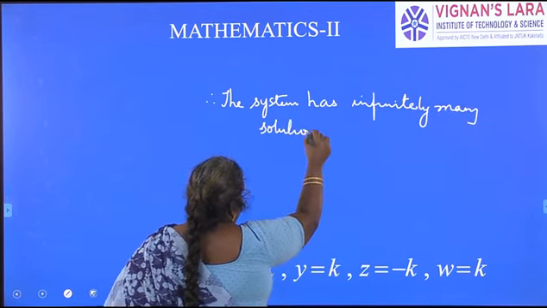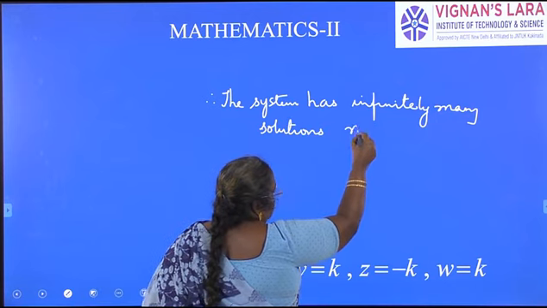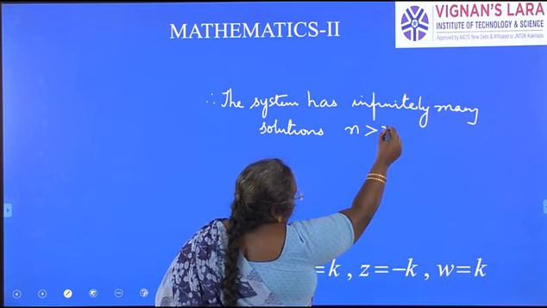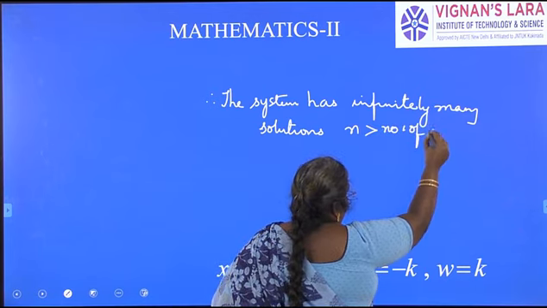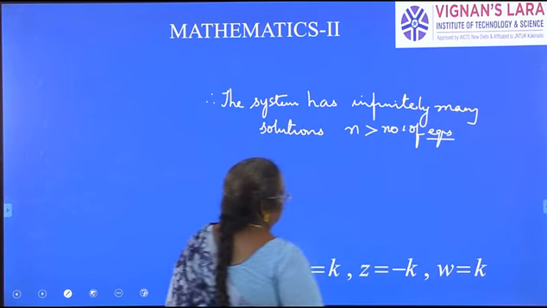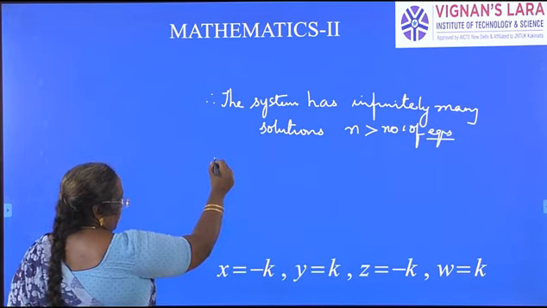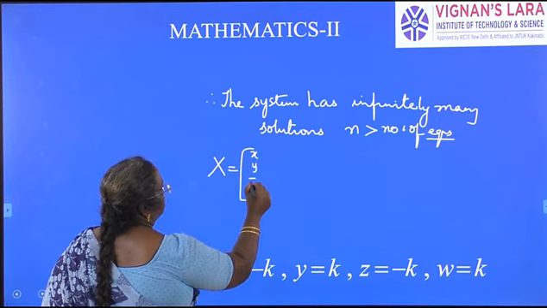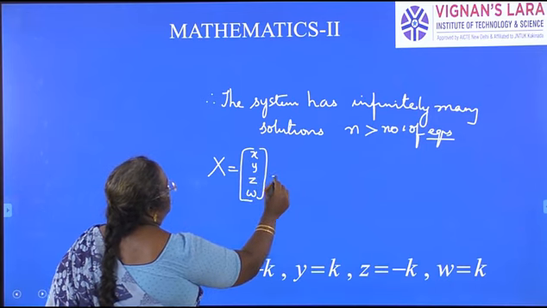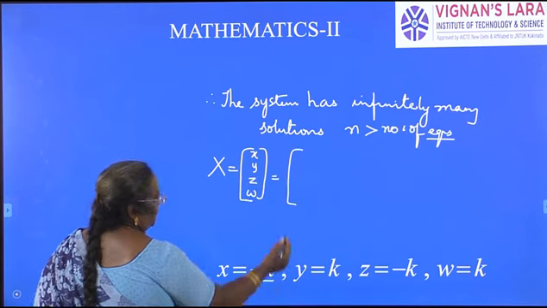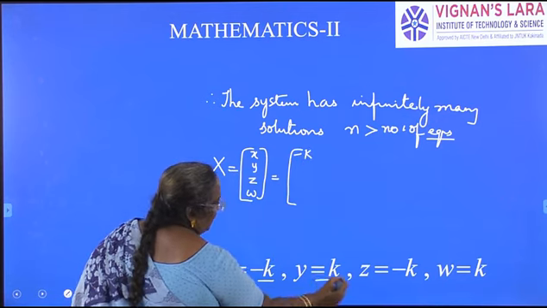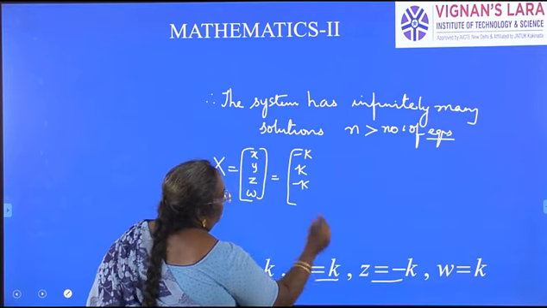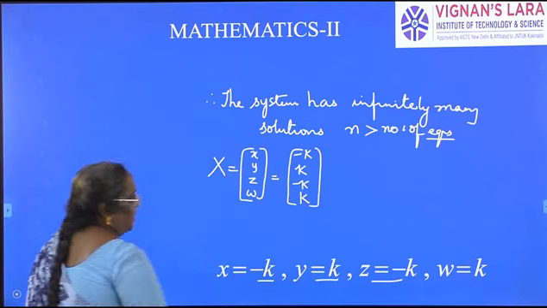What is the reason? Here n, the number of unknowns, is greater than the number of equations. So what is the solution? Capital X we can write as x, y, z, w. Replace the values: x is minus k, y is k, z is minus k, w is k.